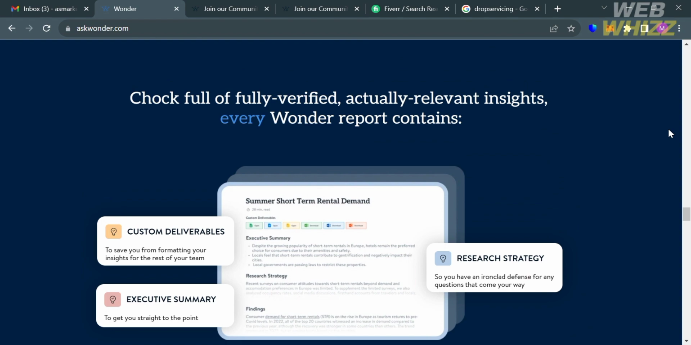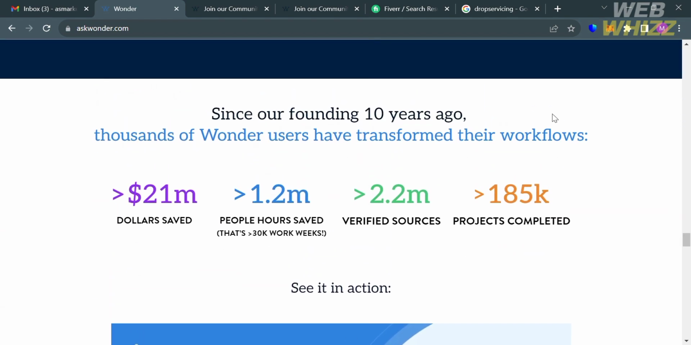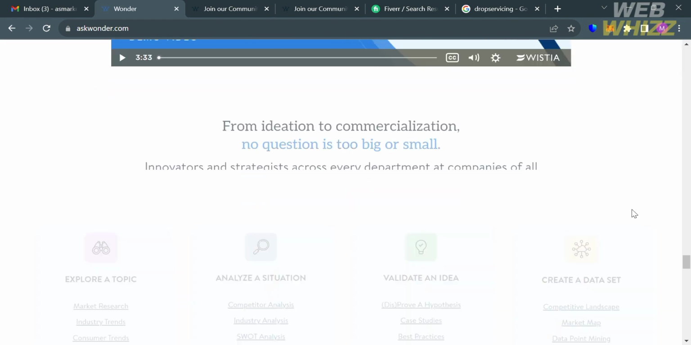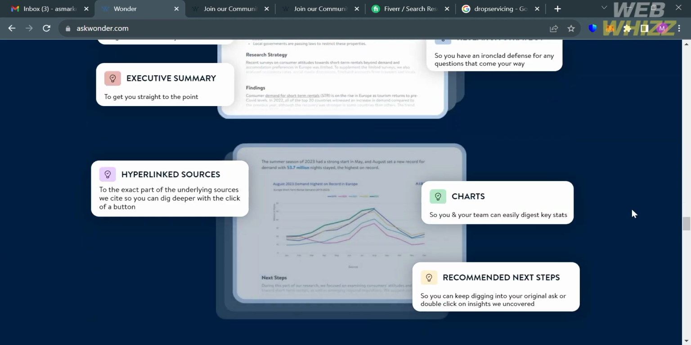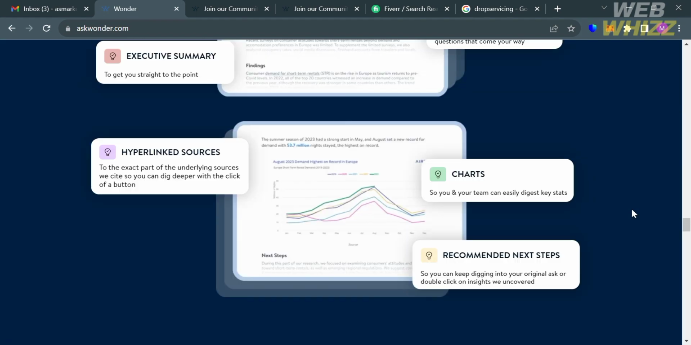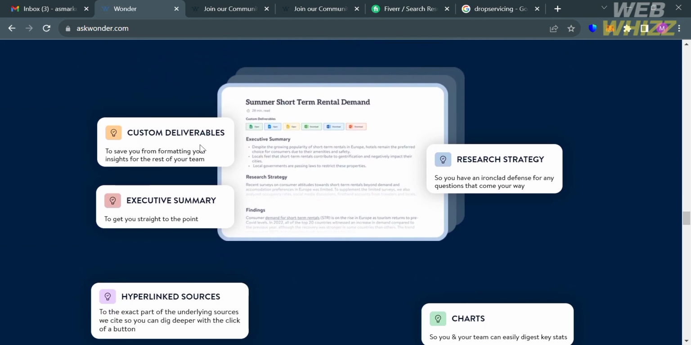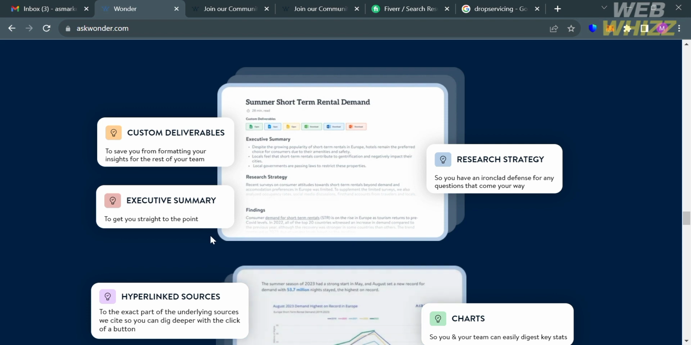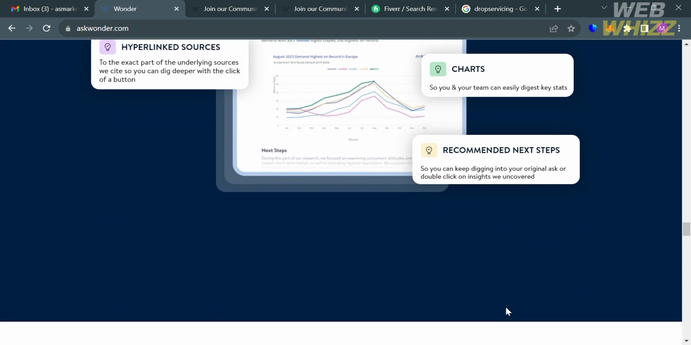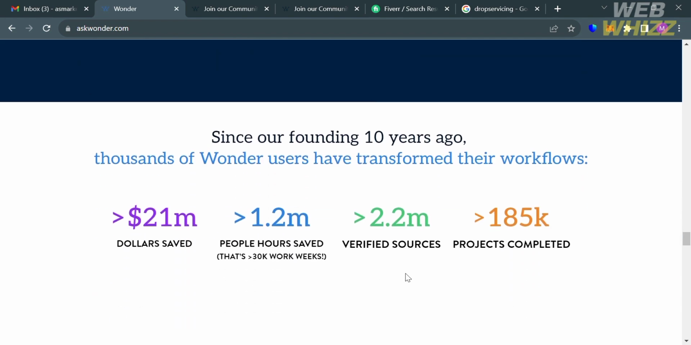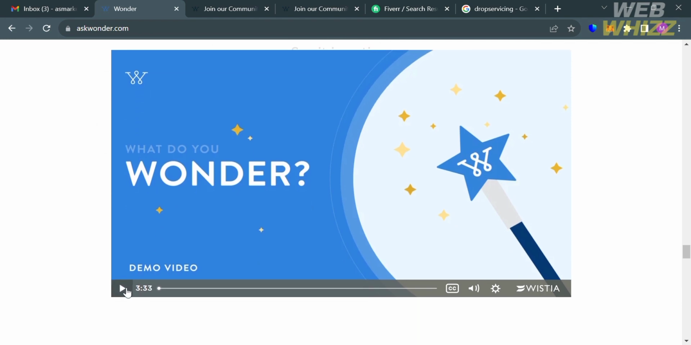And aside from that, AskWonder provides an opportunity for individuals to earn money by becoming research analysts and participating in research projects. This company combines the speed and horsepower of AI with accuracy, rigor, and expertise of humans to provide professional answers to business questions. It also provides custom deliveries, executive summary, hyperlink sources, research strategy, and charts. So basically, AskWonder is a platform that offers research services to individuals and businesses.